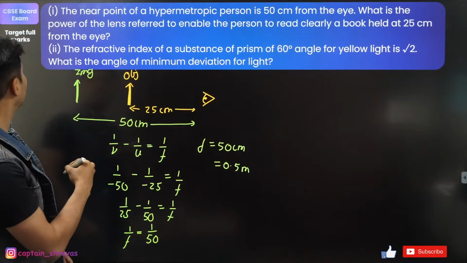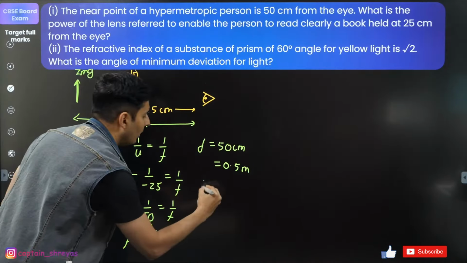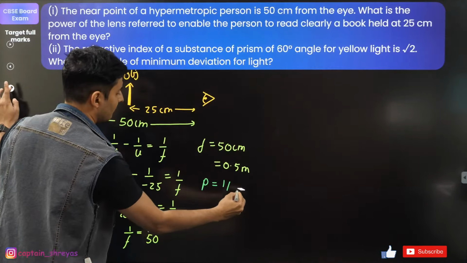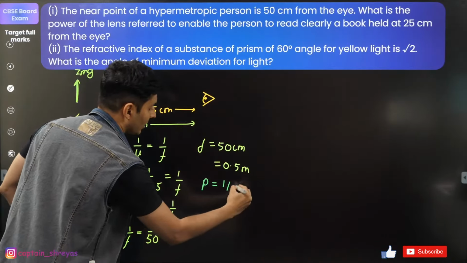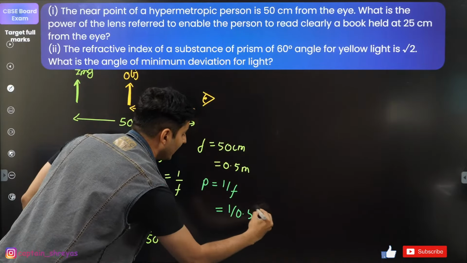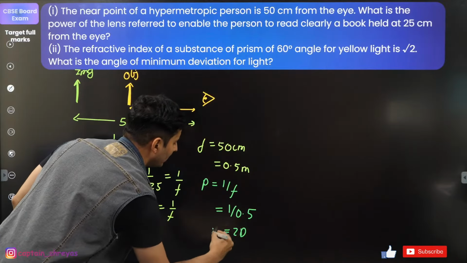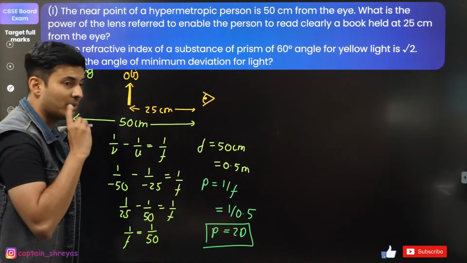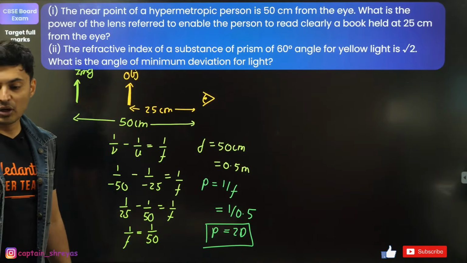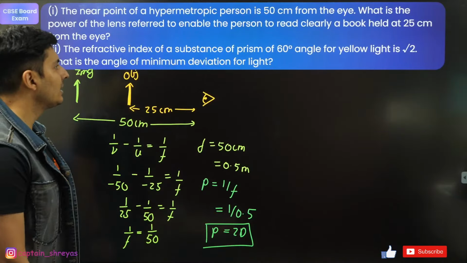But the question I think is, what is the power? So power is 1 by F. F is always going to be in meters. So 1 by 0.5, guys. So that's going to be 2 diopters. So power is plus 2 diopters. That's the answer. Because it is plus 2, what does it mean? It is what kind of a lens?